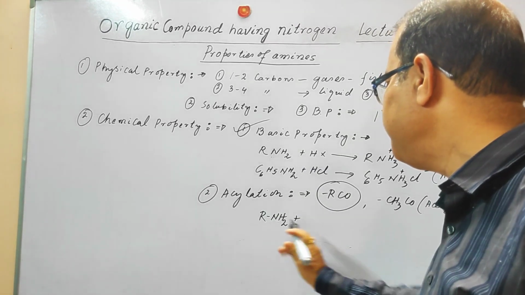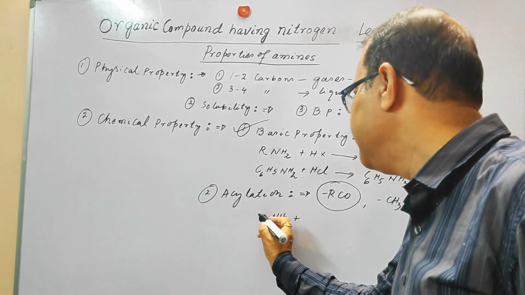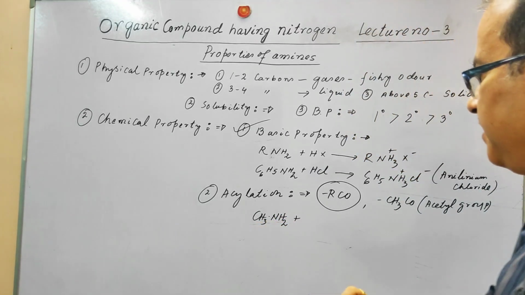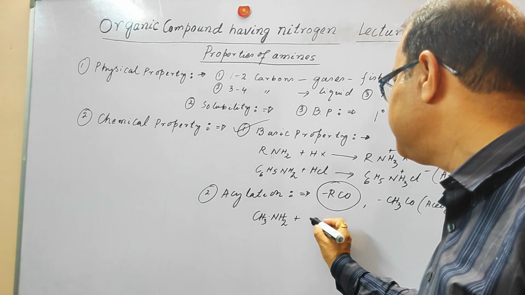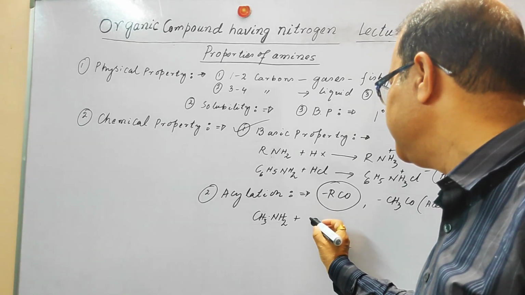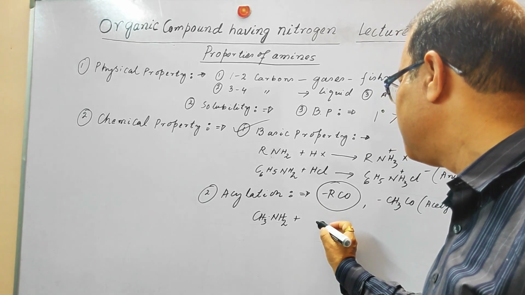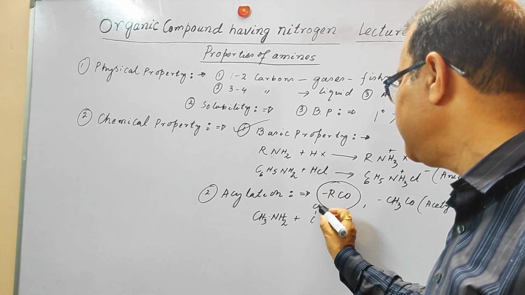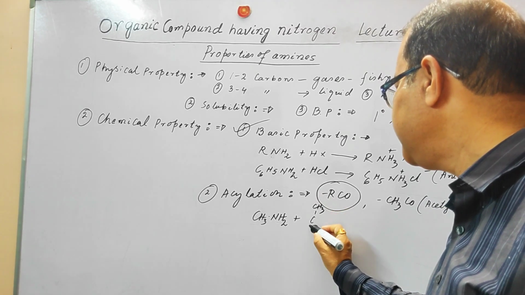This is a primary amine, and we are taking methyl amine, reacting with acetyl chloride.